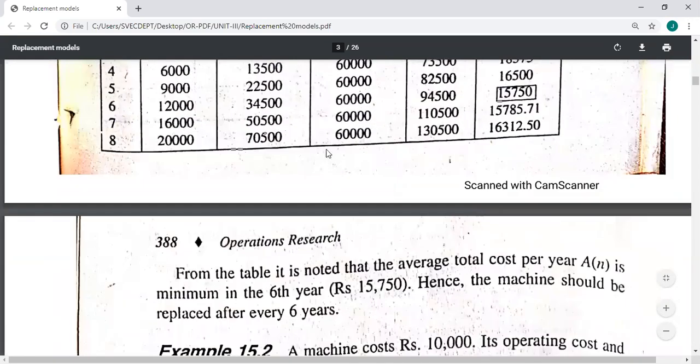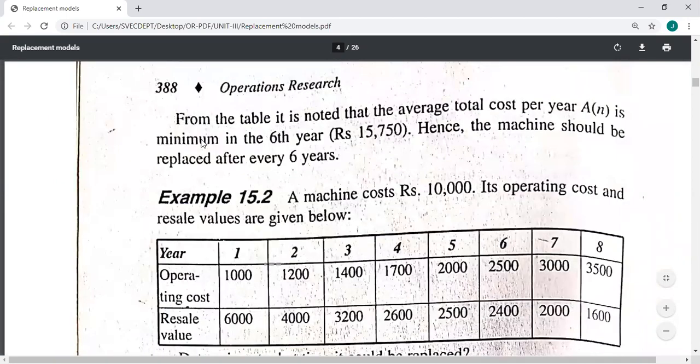So students, from the table it is noted that the average total cost per year An is minimum in the 6th year, that is 15,750. Hence the machine should be replaced after every 6 years. That's all about the problem.